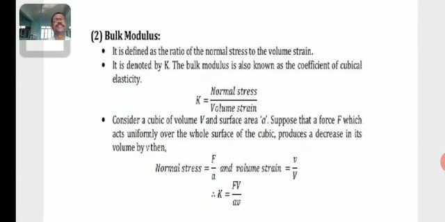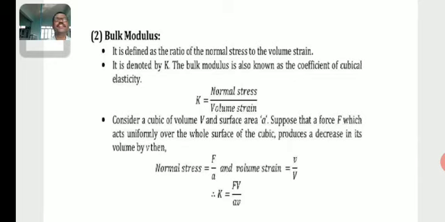Then bulk modulus. It is defined as the ratio of the normal stress to the volume strain. It is denoted by K. The bulk modulus is also known as the coefficient of cubical elasticity.